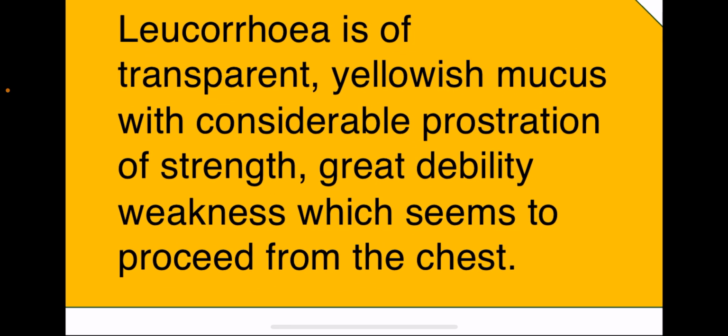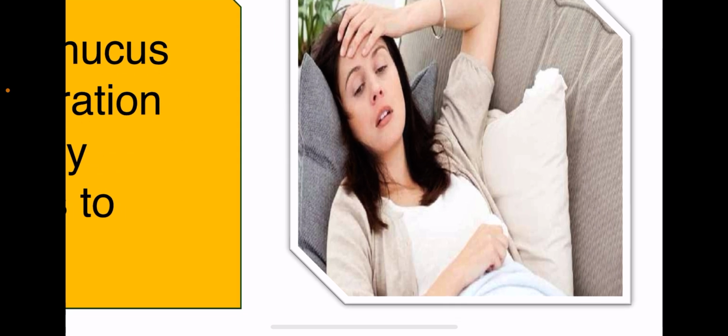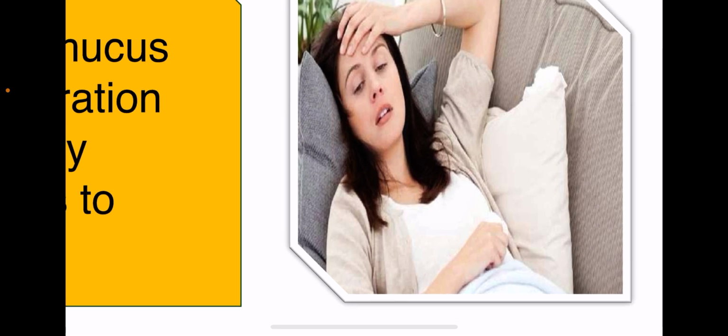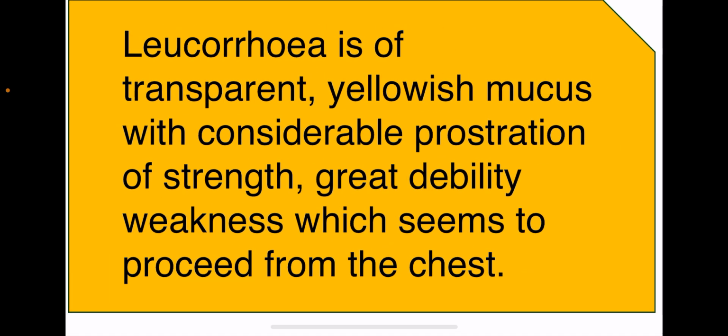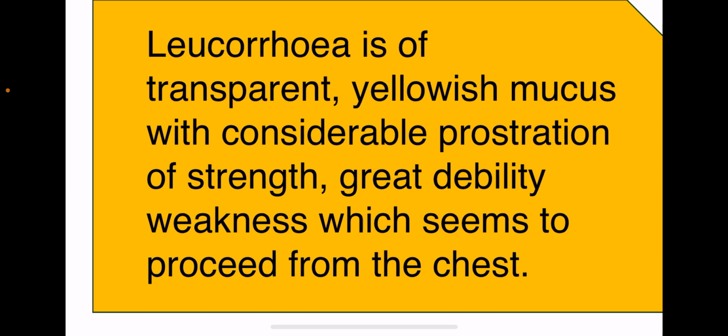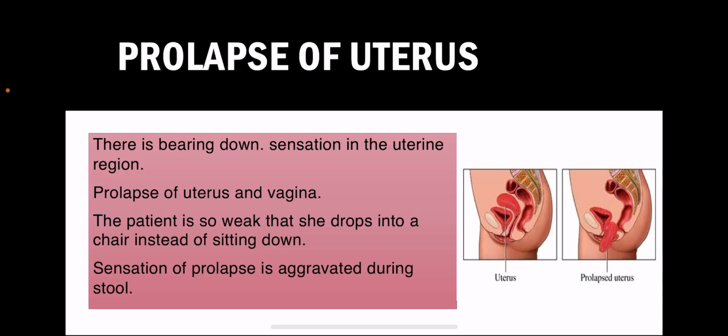Now let us discuss about the leukorrhea. You see the patient is again exhausted, weak and greatly debilitated. The weakness is seen in the chest. There is prostration of strength. How is the character of leukorrhea? Leukorrhea is transparent yellowish mucus. The leukorrhea has transparent and yellowish mucus character. There is prostration of strength, debility, weakness, which is starting from the chest.